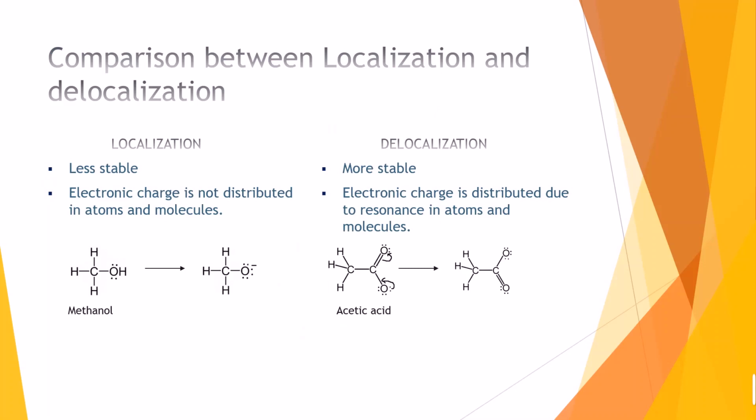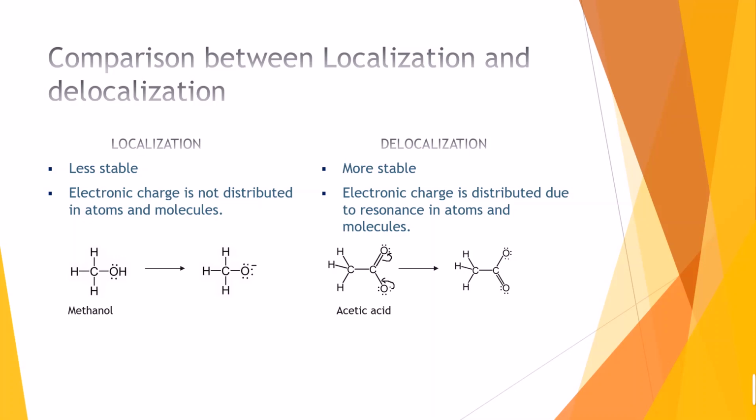Now we will see a comparison between localization and delocalization. Localization is less stable than delocalization because electronic charge is not distributed in atoms and molecules. In delocalization, electronic charge is distributed due to resonance in atoms and molecules. Here we can see the example of methanol and acetic acid. In methanol, when the hydrogen atom is removed from that molecule, a lone pair occurs on the oxygen atom and a negative charge occurs. But the lone pair on the oxygen atom remains on that oxygen atom only. It is not distributed all over the molecule.